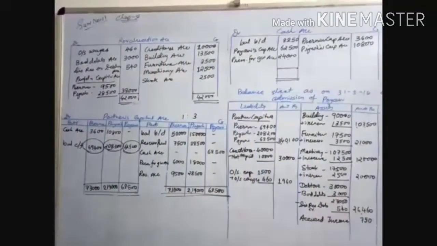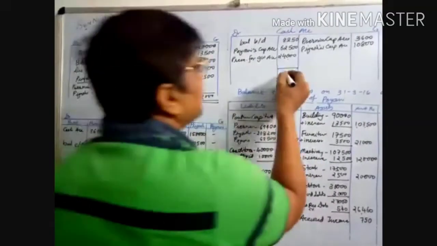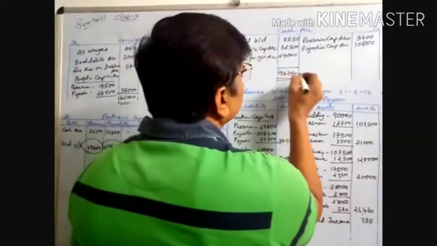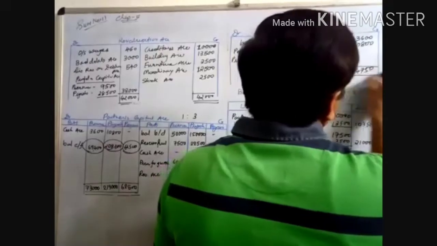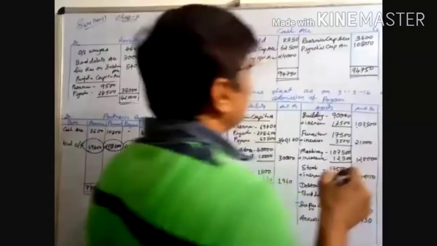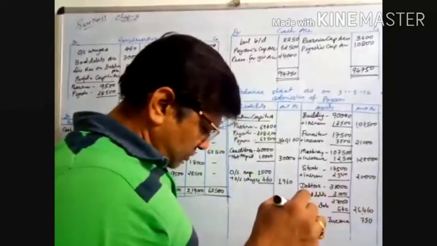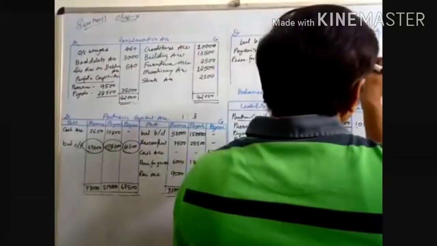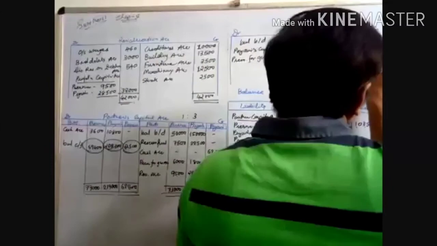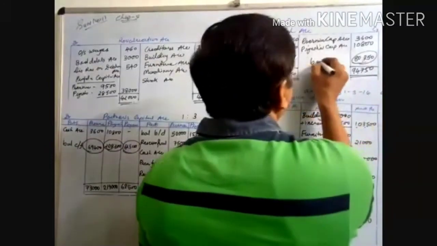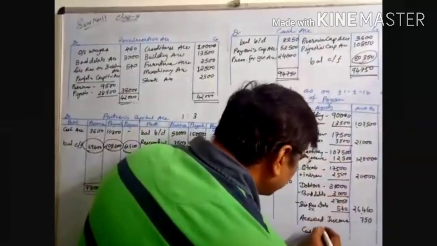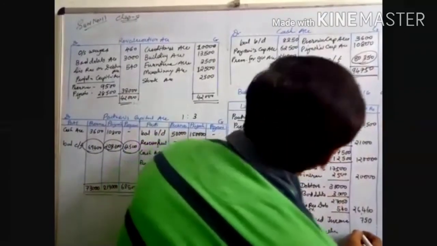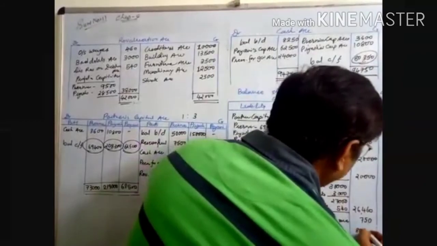Now, first do the cash book, cash debit side total. Debit side cash total is 94,750. Write down here 94,750, minus from this 14,400. When you minus 14,400, the difference is 80,350. That is called balance carried forward, and you write down here cash balance 80,350.